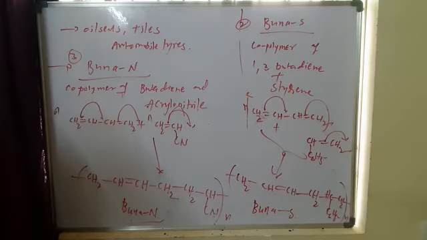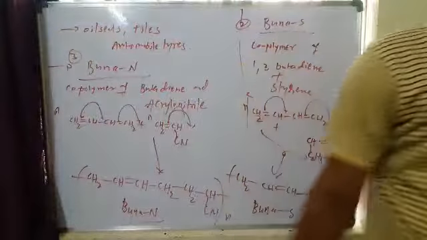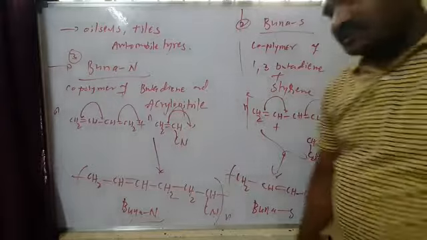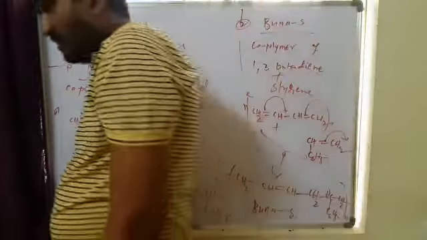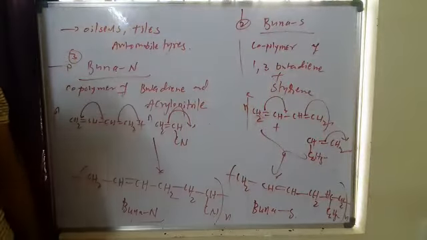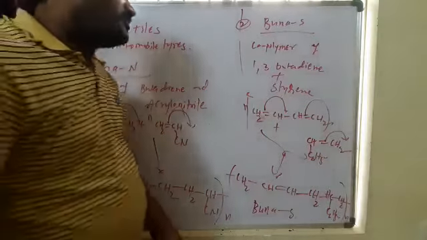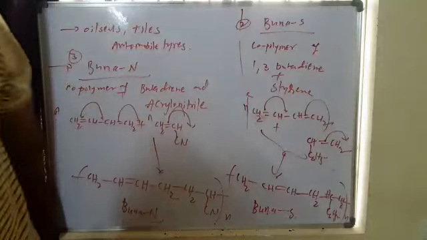It is also denoted as GRN. It is used in lining oil seals, tank linings, and hose pipes. The inner walls of tanks can be lined using Buna-N, and oil seals and hose pipes can also be prepared using it. So these are generally the synthetic rubbers: polychloroprene, Buna-S, and Buna-N rubbers.